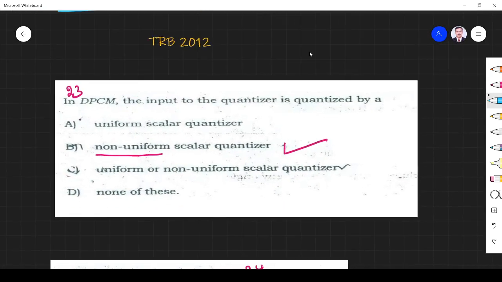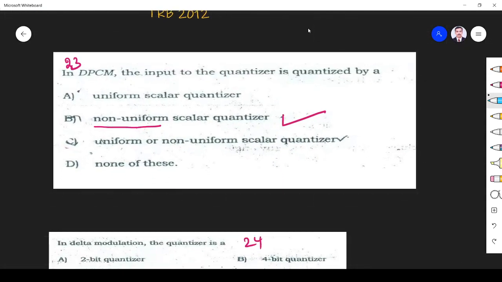Then 2012 question, in DPCM the input to the quantizer is, see DPCM in communication engineering we always use a scalar quantizer only. In DPCM you are using a non-uniform scalar quantization. So option B is the correct answer.